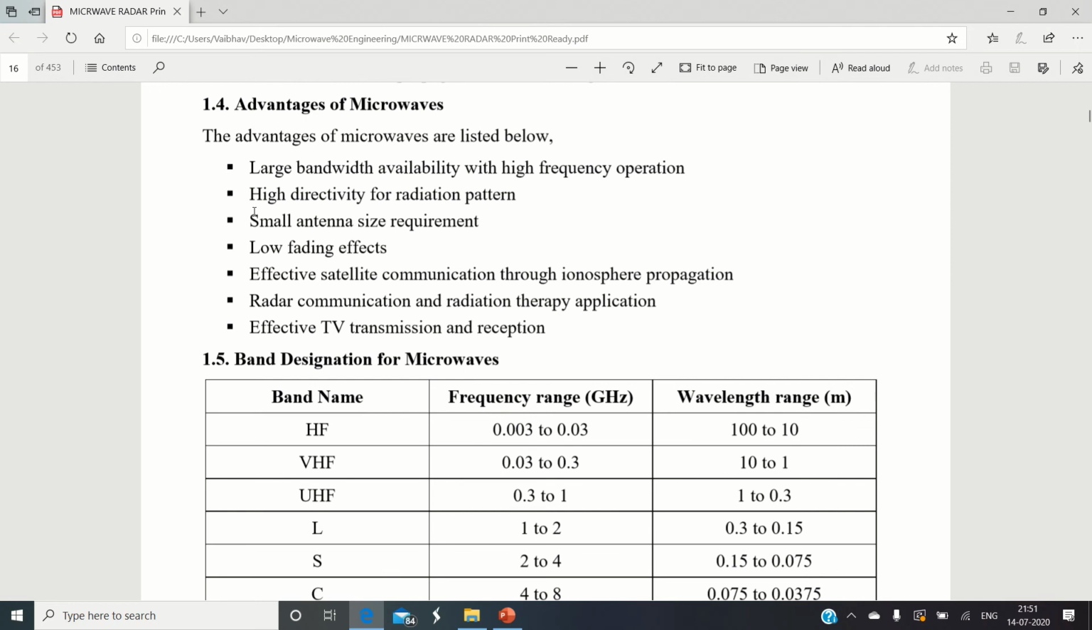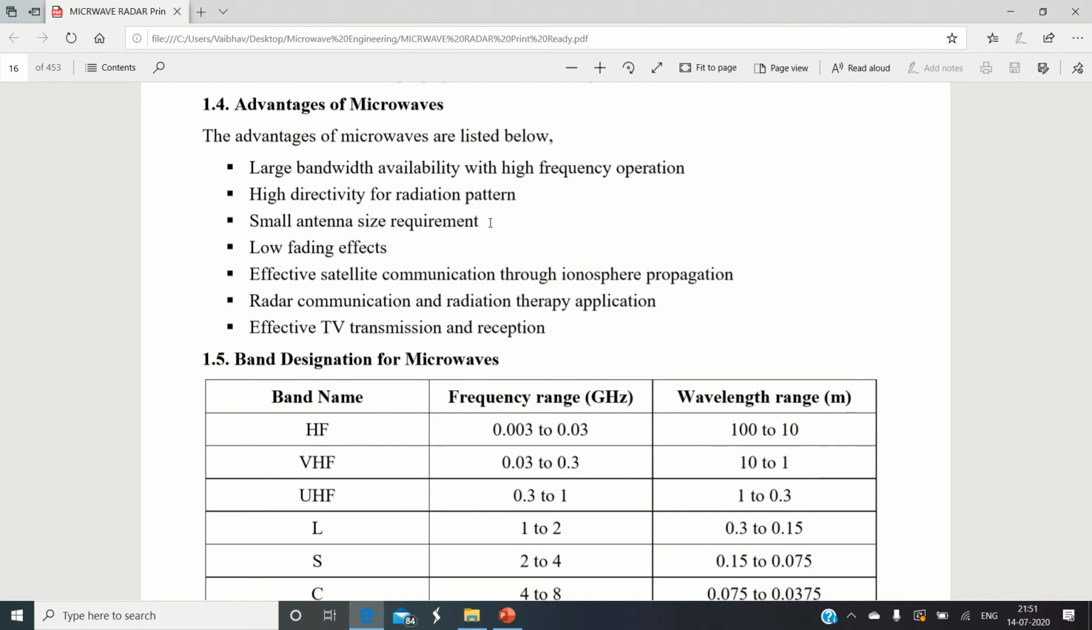Third property: we know that the design of an antenna is solely based on the operating wavelength. Microwaves are operated at a very high frequency, which means the wavelengths are reduced. The antennas used to generate, transmit and receive the microwave signal are very small, because all antennas are based on the dimension of the operating wavelength. As the frequency of microwaves is very high, the wavelength associated with them is very small.